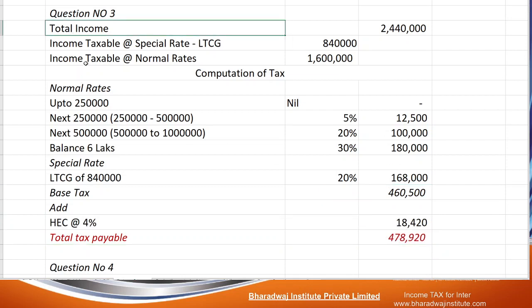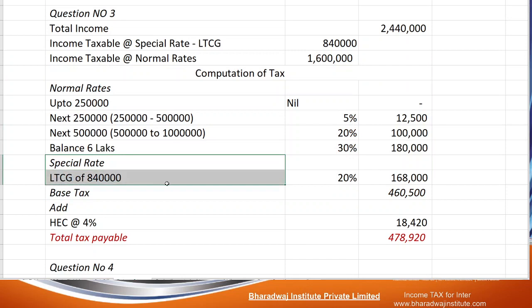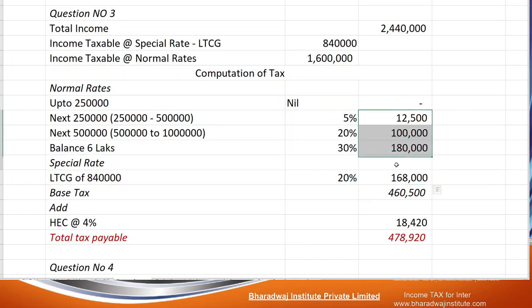Clear? So we first calculated tax on normal incomes, then tax on LTCG at 20%. If we add up, the total comes to 4,60,500.